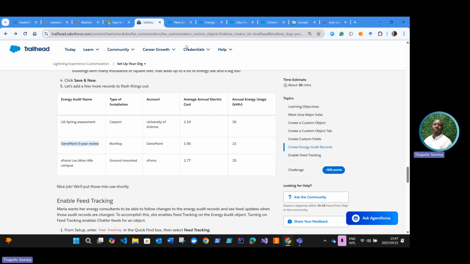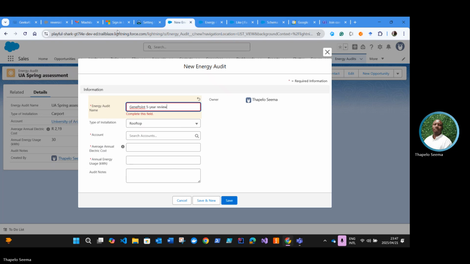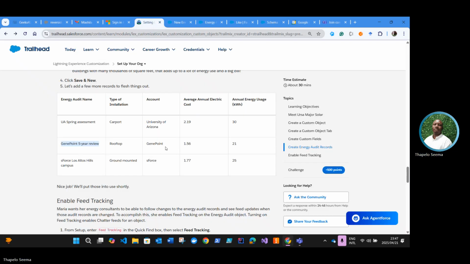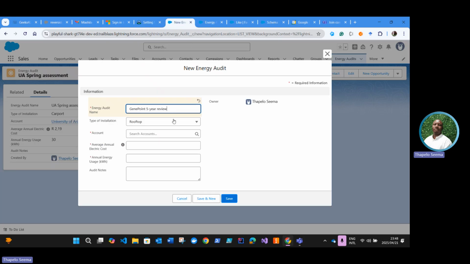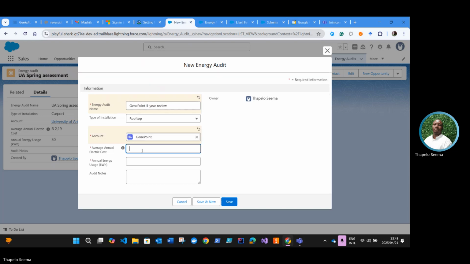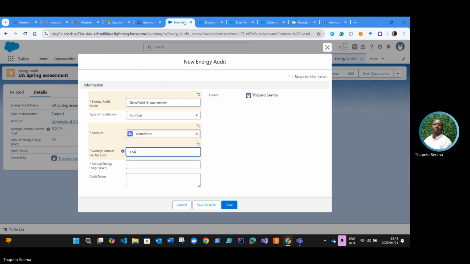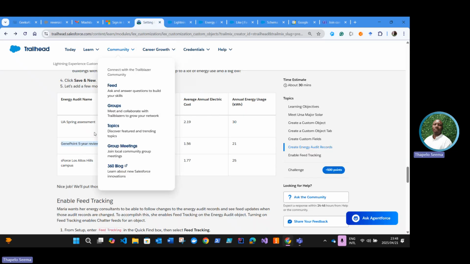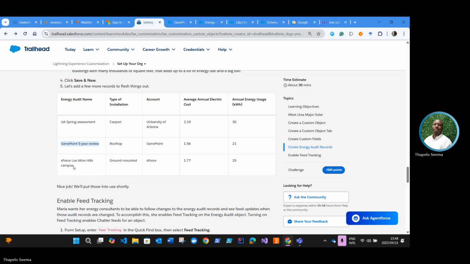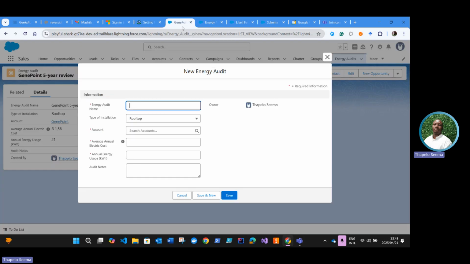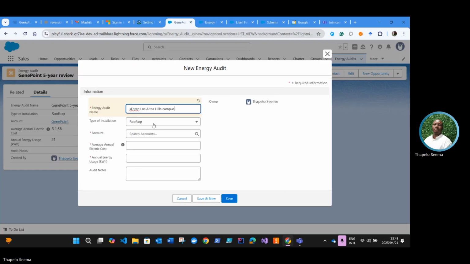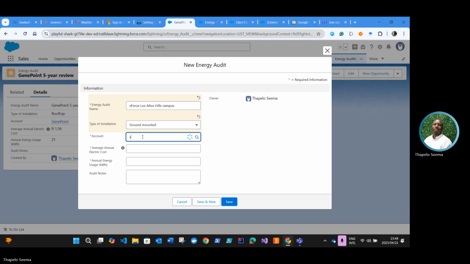Add this record. 1.1.56. Save and new. Copy. Ground mounted S-Force. 1.77. S-Force.